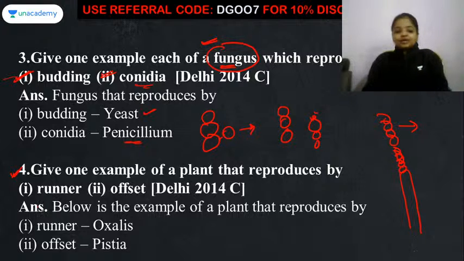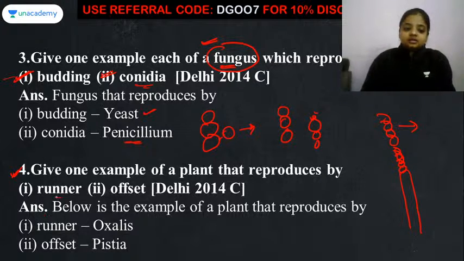Now comes the fourth question. Give an example of a plant that reproduces by runners and offset.